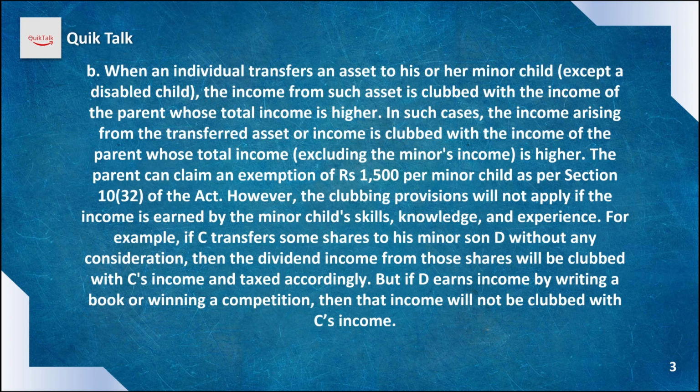It will not be taken as income of the minor child. But when the minor child earns any income due to his skill, by writing a book or winning a competition, that income will be of the minor child only and it will not be clubbed.